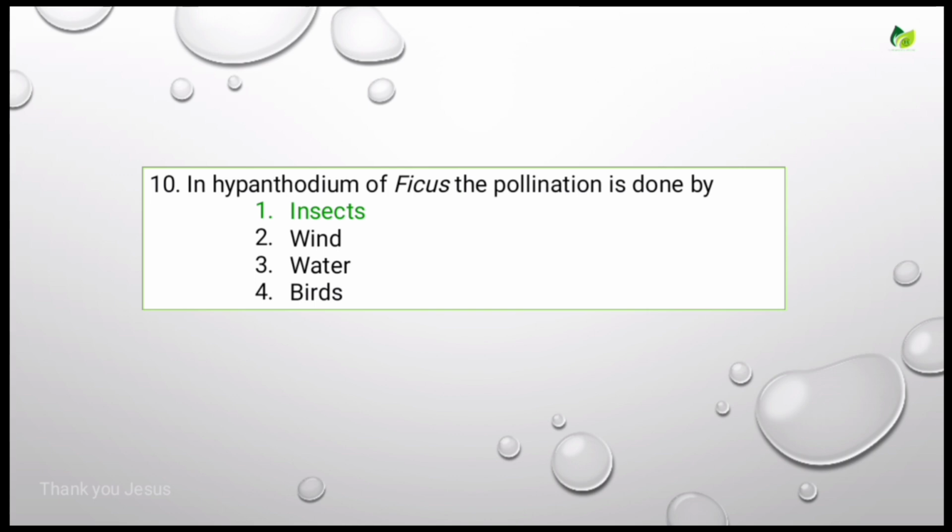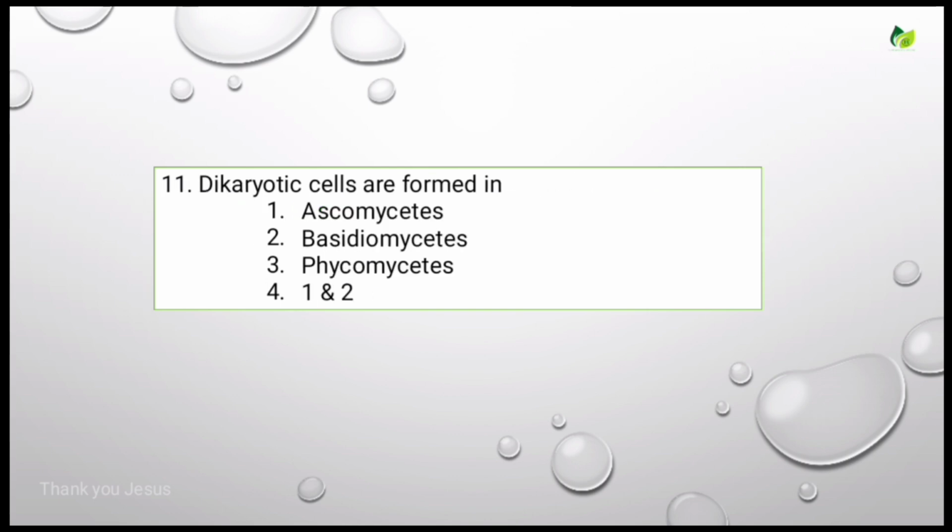Okay, so coming to the next question. Dikaryotic cells are found in, the options are ascomycetes, basidiomycetes, phycomycetes, 1 and 2. So you have to know what the dikaryotic condition is. Dikaryotic condition is nothing but bearing two nuclei in their cells, one from each parent. Generally, dikaryotic cells are seen in ascomycetes and also basidiomycetes. Option 4 is the correct answer.